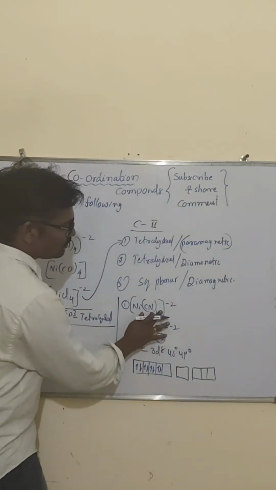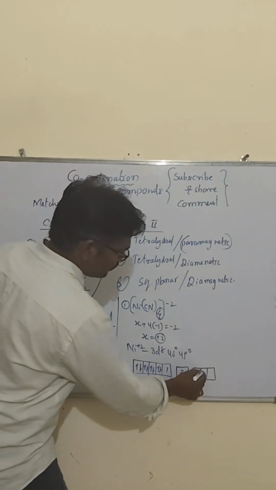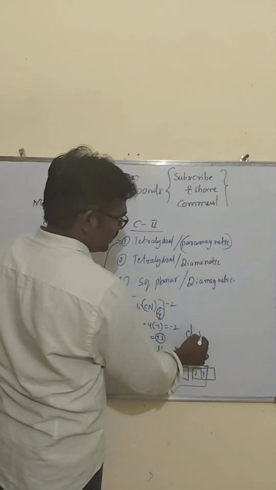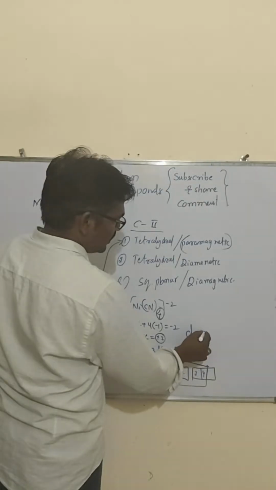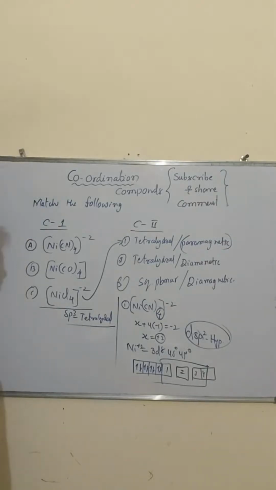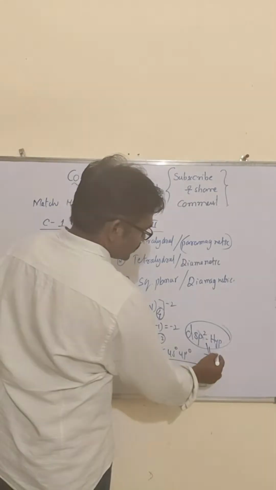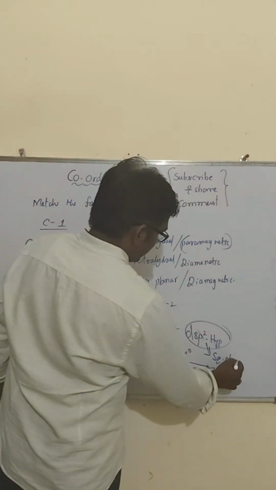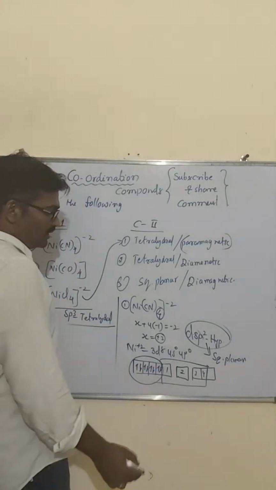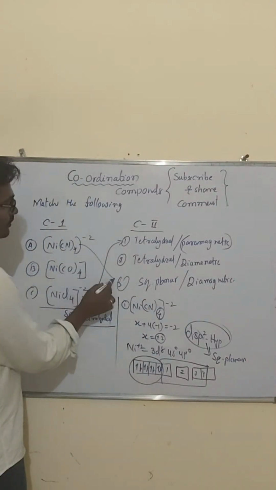Since the coordination number is 4, 4 vacant orbitals are required: 1, 2, 3, 4. Then the hybridization we can expect is dsp2. When the hybridization is dsp2, the geometry is square planar. After hybridization there are no unpaired electrons, so it is diamagnetic. So square planar, diamagnetic for the first one.